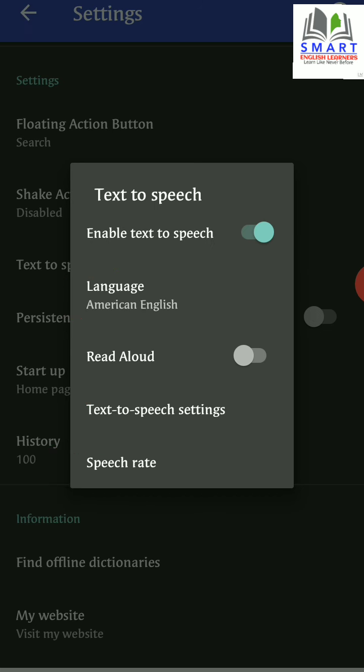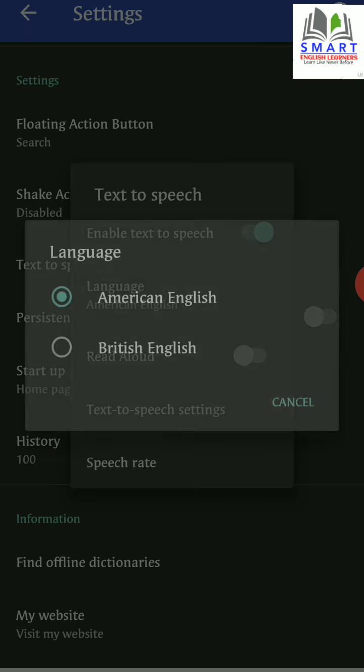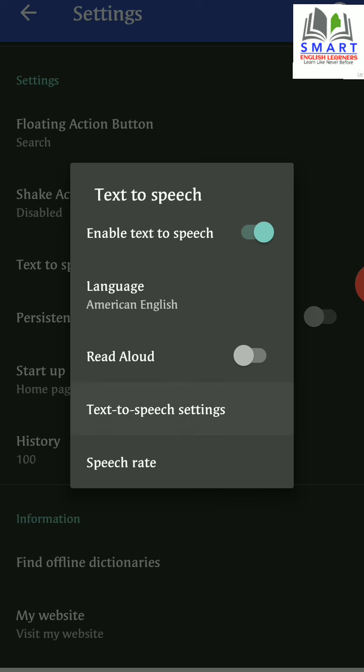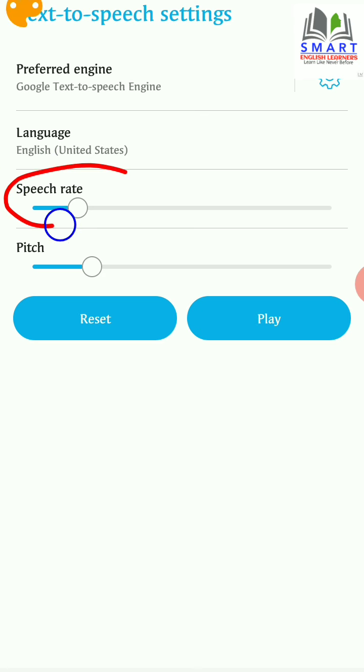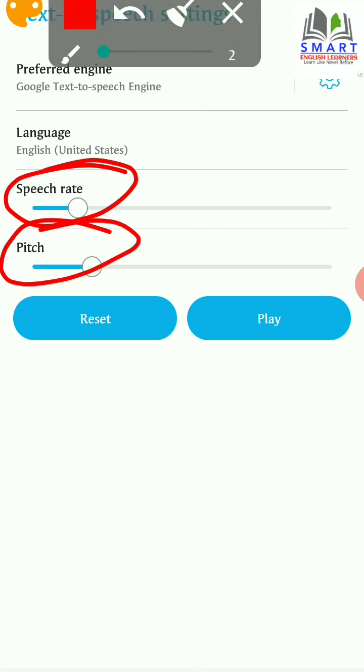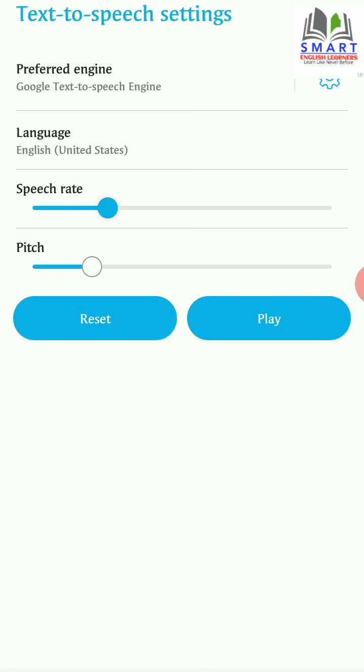We'll look at it. So language, you have two options, you can select as per your choice. Then you see this text to speech settings. Here you see speech rate and pitch. You can adjust according to your choice. For example, if I increase the speech rate, this is an example of speech synthesis in English. If I increase the pitch, this is an example of speech synthesis in English.